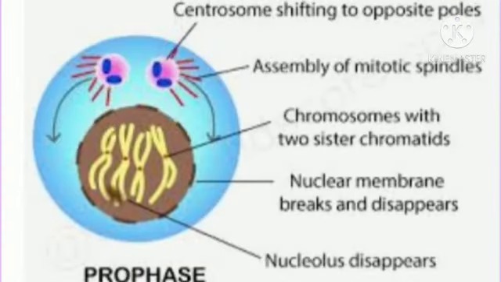In prophase, condensation of the basically thin thread-like chromosomes starts. Due to this, they become short and thick, and they start to appear along with their pairs of sister chromatids. Centrioles duplicate and each centriole moves to opposite poles of the cell, and the nuclear membrane and nucleolus start to disappear.